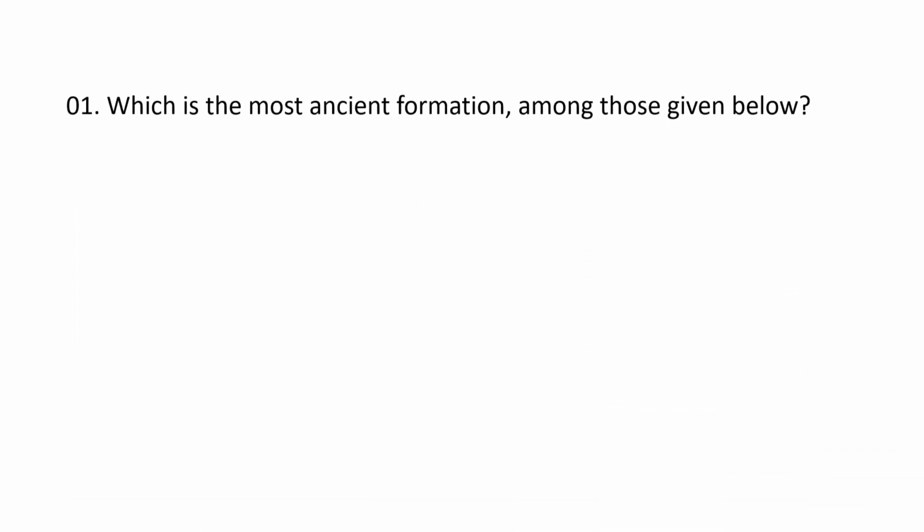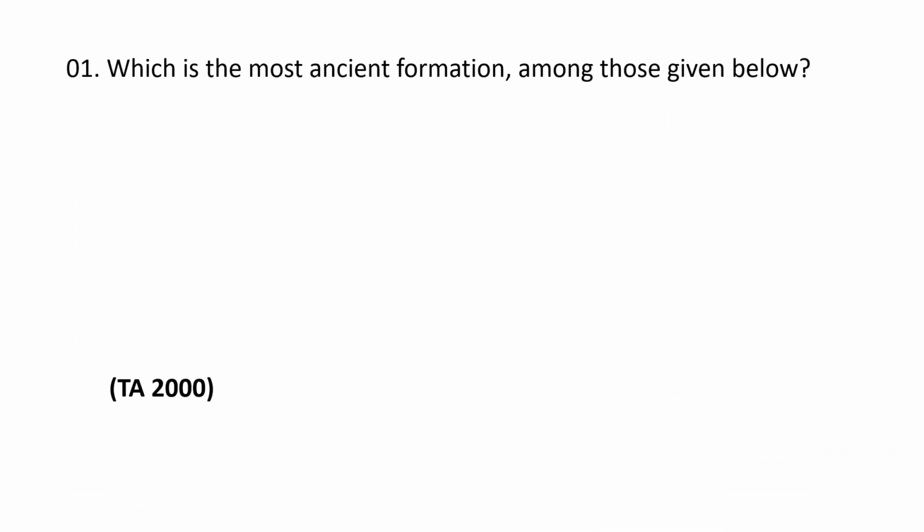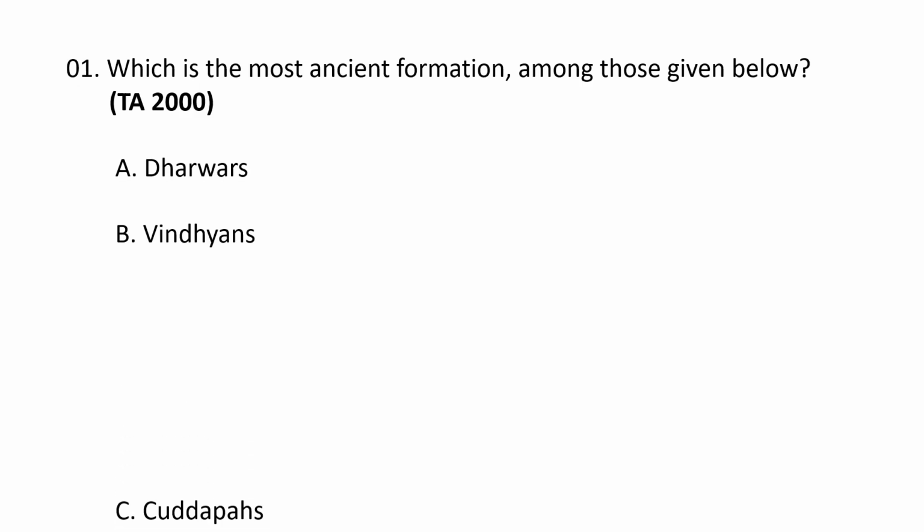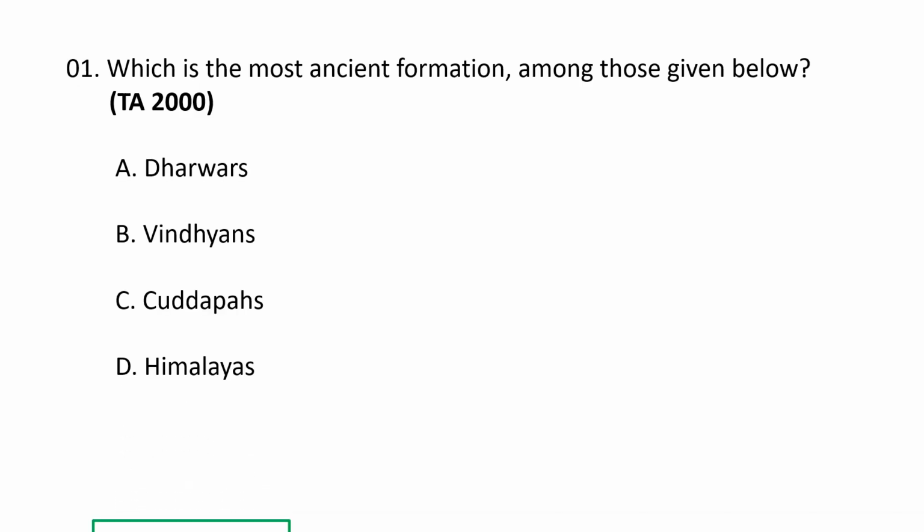Which is the most ancient formation among those given below? The choices are A. Dharwars, B. Vindhyans, C. Kadapas, D. Himalayas. The most ancient formation among these is the Dharwars. The Dharwar system is a part of the Archean rocks of India. It is the Dharwar craton and this is formed between 3.6 and 2.5 billion years ago. So the most ancient formation is Dharwars. A is the correct option.